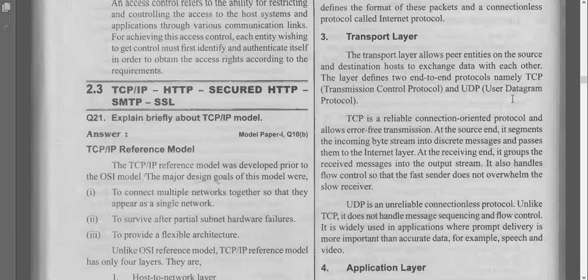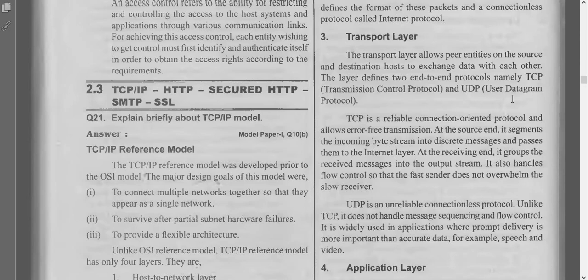Next, UDP is an unreliable connection. So TCP is reliable. Why? Because it is synchronized, so it is encrypted, but UDP is not encrypted. That's why we call it an unreliable connection protocol. Unlike TCP, it doesn't handle message sequencing and flow control. It is widely used in applications where prompt delivery is more important than accurate data. So data has to be delivered on time, but they won't care how much data has been delivered. So in scenarios where timely delivery is important, we will go with the UDP protocol.